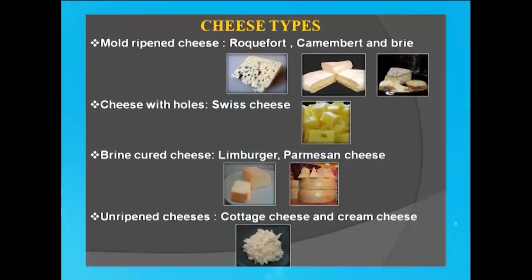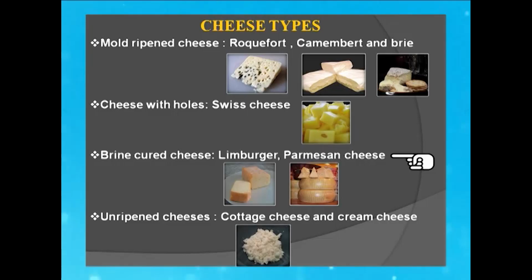Coming to the different types, we will be discussing individually some of the cheese types, but let us see classifying them into some of the types. First, mold ripened cheese. That is, molds or fungi are used to ripen them, and that can be like Roquefort cheese, Camembert cheese, Brie cheese. We will be seeing all these in detail. Then we have cheeses with holes. Why or what brings about these holes? Now, I think you are very much familiar with this category of cheese, which very often comes in most cartoon pictures. The Swiss cheese with the typical hole in it.